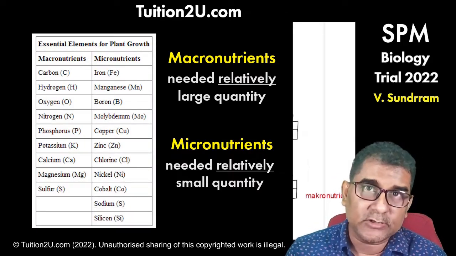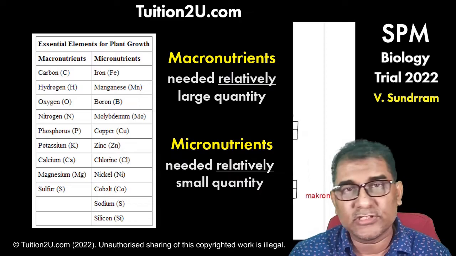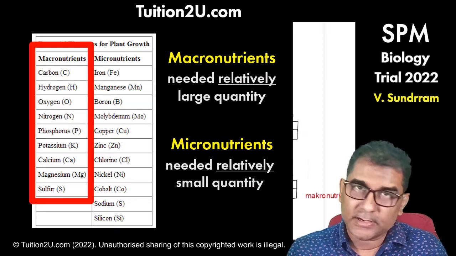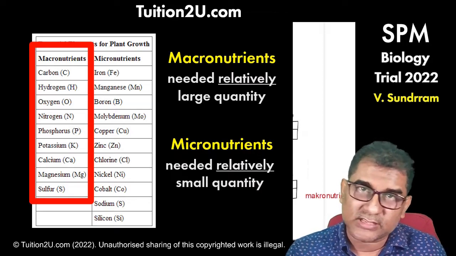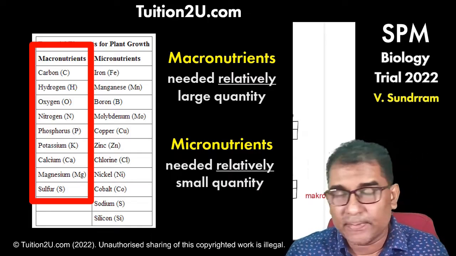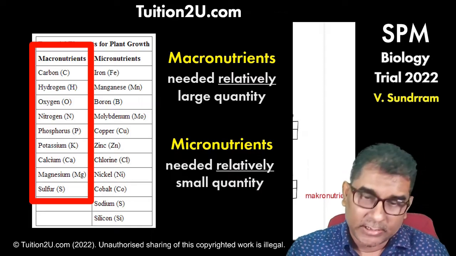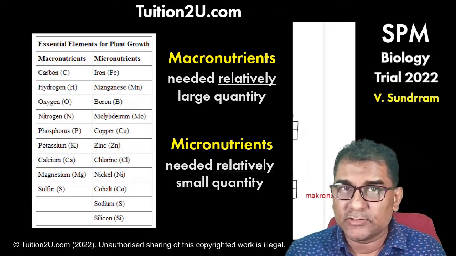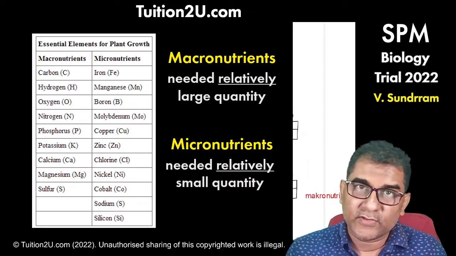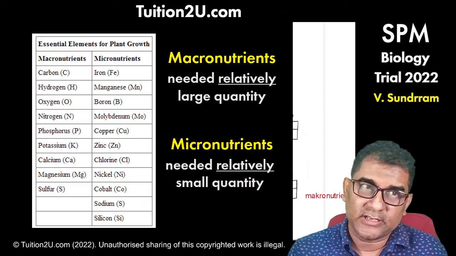One of the easiest ways to remember macronutrients is to remember all the elements that you can get in protein. In Chapter 4 Form 4 you learn protein. Protein contains carbon, hydrogen, oxygen, nitrogen, sulfur, phosphorus. All the elements that you have in protein are macronutrients. Besides this list, another 3 that you need to know is to make the cell wall, the plant needs calcium ions. To make chlorophyll, the plant needs magnesium ion. And to regulate osmosis, they need potassium ion.